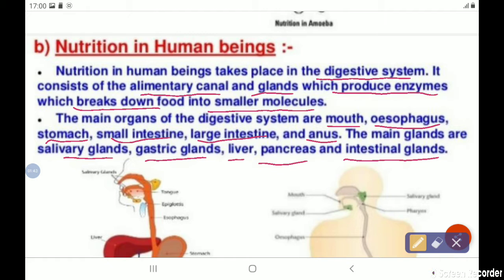So don't confuse with the spelling of esophagus. Somewhere in some books it starts with E and in some books it's mentioned with O. So please don't mind, because whatever you write, the teacher will definitely give you marks.